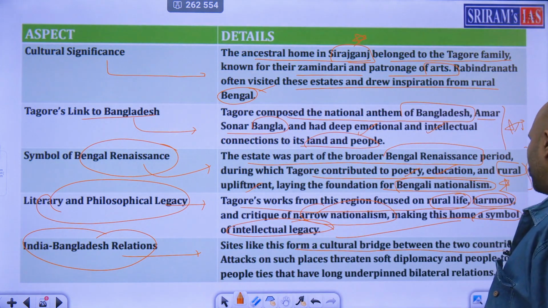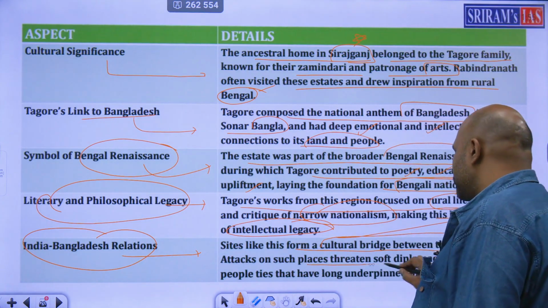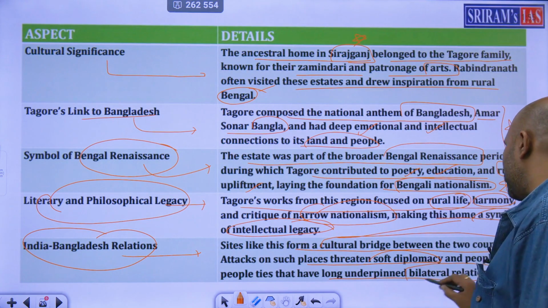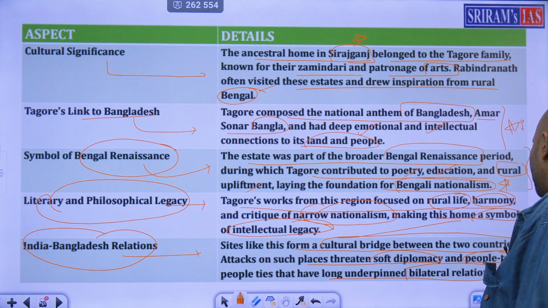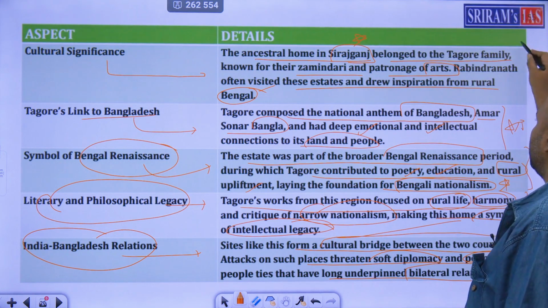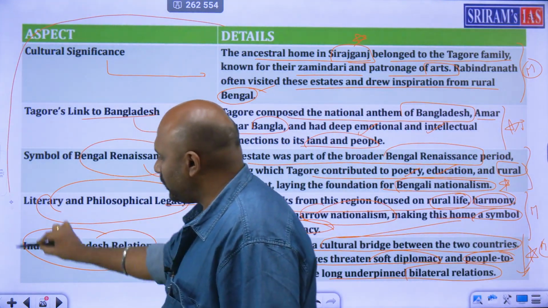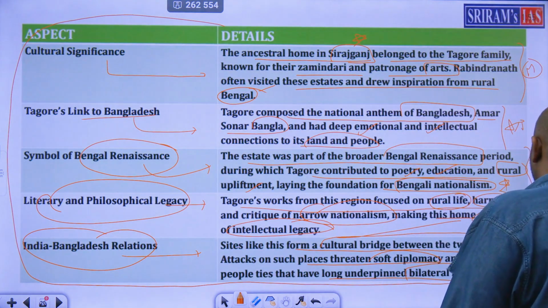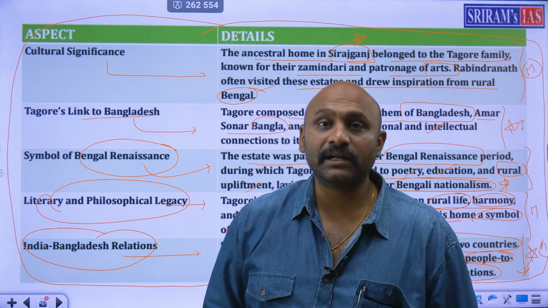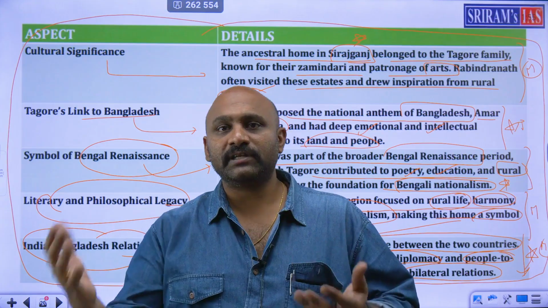Form of cultural bridge between two countries. He was the bridge for both the countries. Attacks on such places threaten soft diplomacy and people's strive for long-underpinned bilateral relations. People to people relations కూడా భయంకరంగా దెబ్బతింటాయి. So this is another major point you can write for your mains. So here we have discussed how Tagore ji was such an important person for Bangladesh, its freedom, intellectual and cultural ties, which Tagore ji had with respect to Bangladesh.